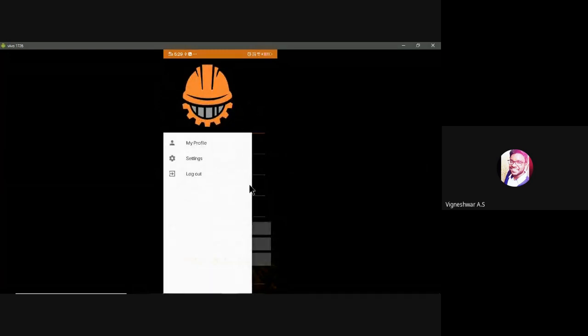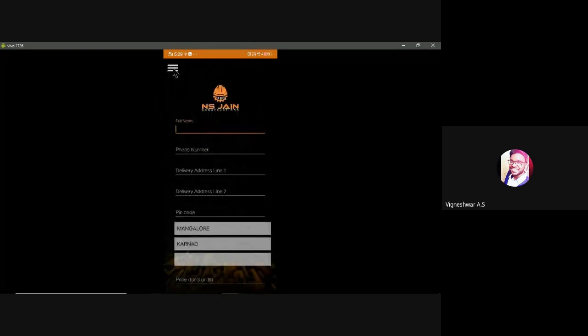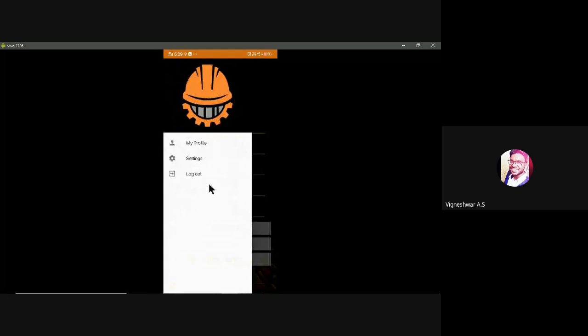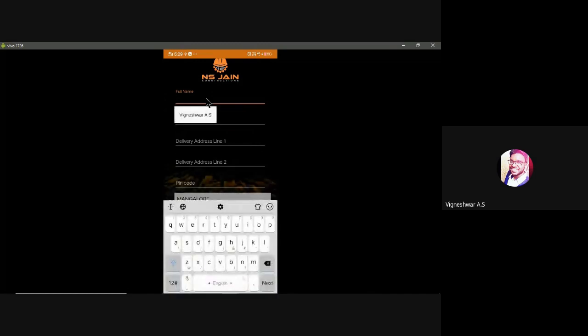You should represent it as a navigation view. Just click this button and you get a navigation view, with logout, settings, my profile, and so on. These are the terms you will be using. It's a button, like that.